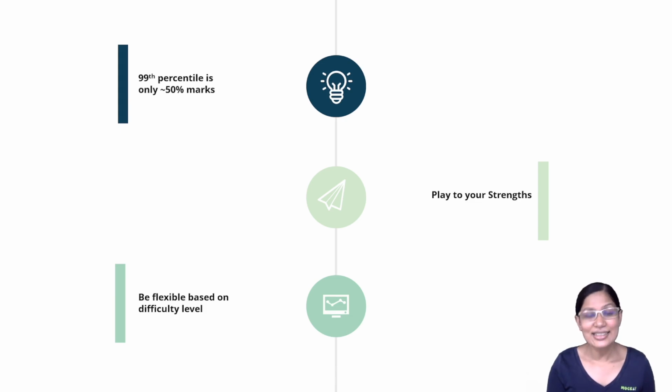And the last thing is, be flexible in mocks, in sectionals, and most important in the actual exam, right? Remember, if a section is tough, it's not tough just for you. It's going to be tough for everyone. So the marks that you're going to need for the 99th percentile are going to be a little lower. We saw that in CAT, right? In CAT 2019, the verbal paper was difficult. So the marks that you needed to score to get the 99th percentile in verbal and also 99th percentile overall were a little lower than what you needed in the previous years, where the paper was a little easier.